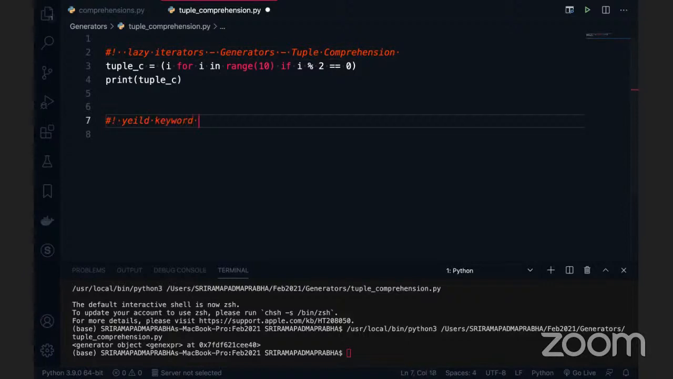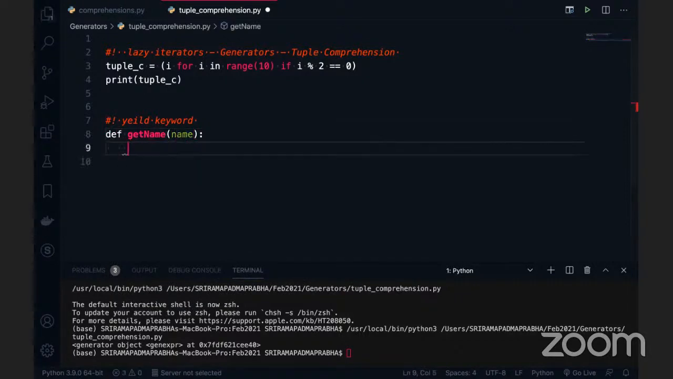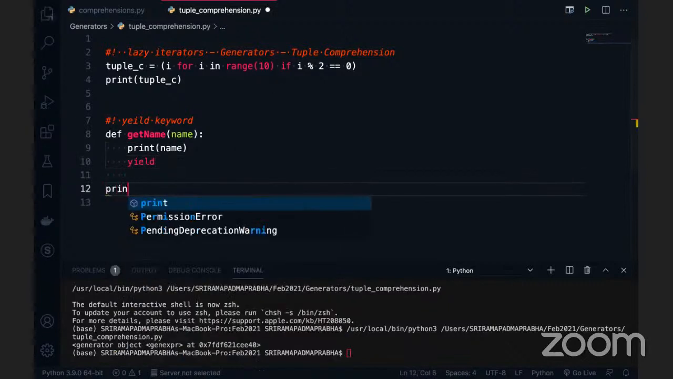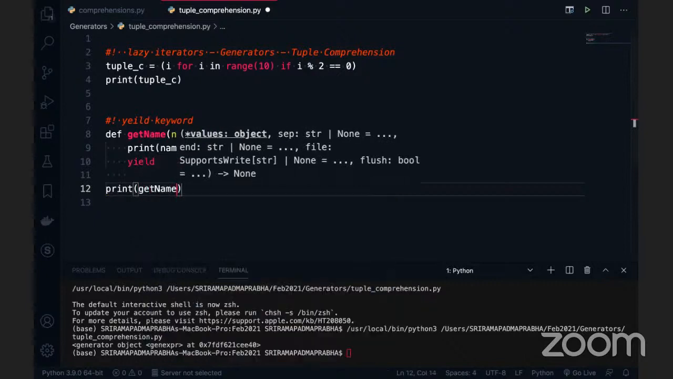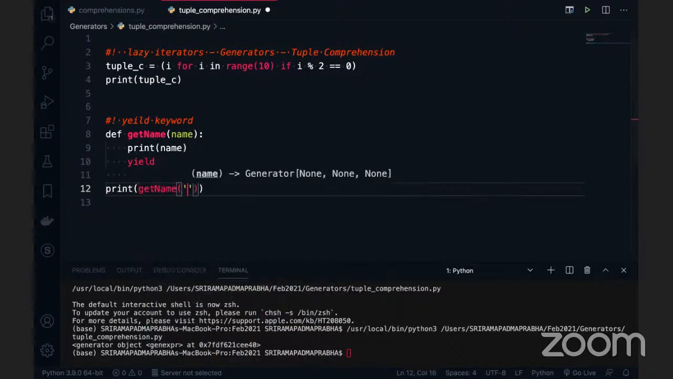If you want to use the yield keyword, you go to any function. Let me take some function, say get_name. This is a simple function, I'm just using the name here. Some code, you can write print of name, and after that put yield here. Now I want to call print of get_name and pass something like Python as the name.